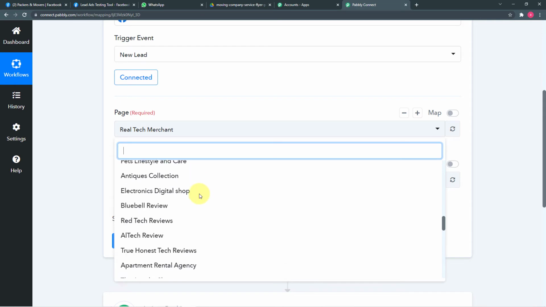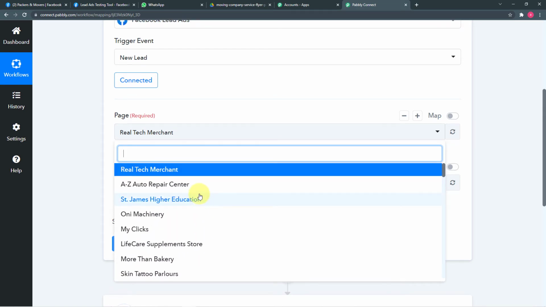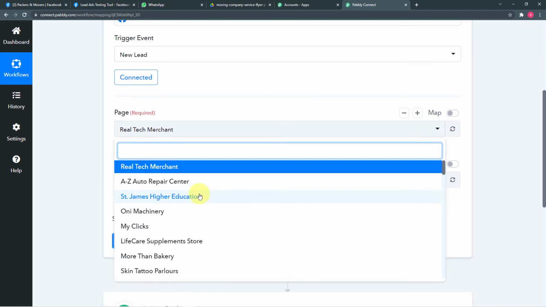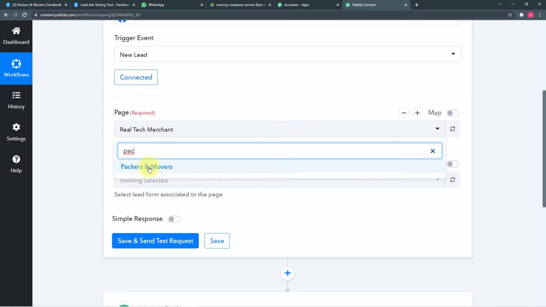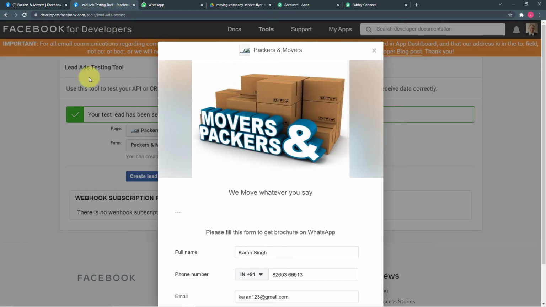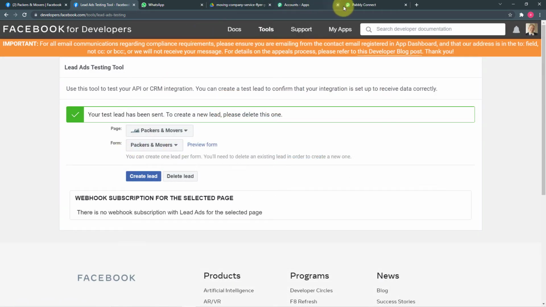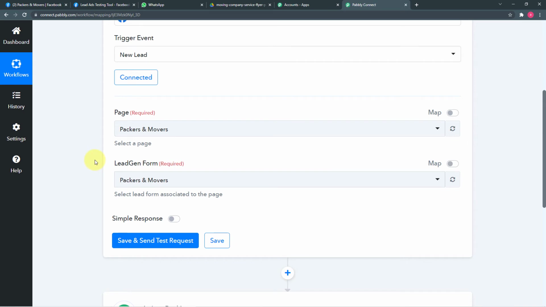These are all the Facebook pages created by me, and I can select my page from this list, which is this one, Packers and Movers. After selecting the page, you can see the lead generation form gets automatically selected. As we have only one lead ad form here, which is this Packers and Movers form, it is selected, no need to select this.